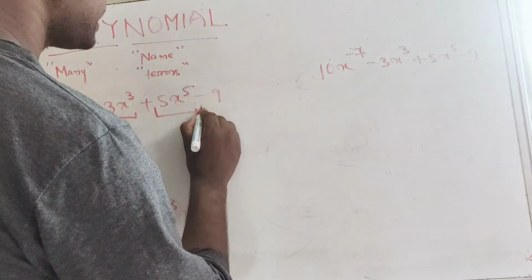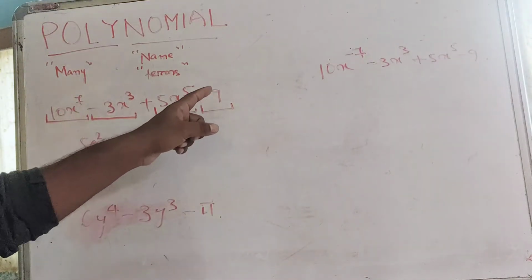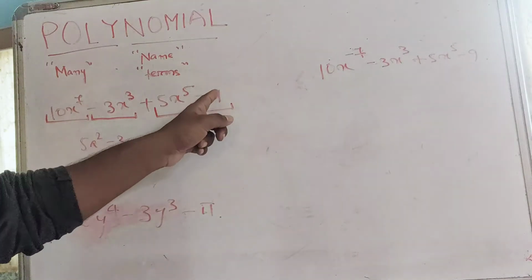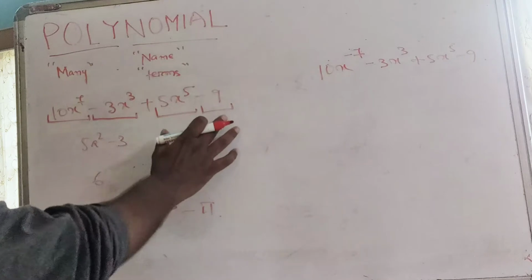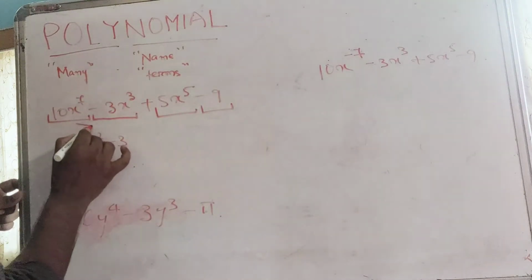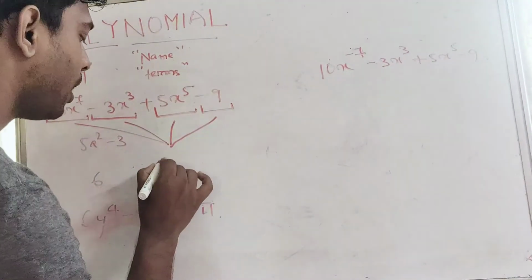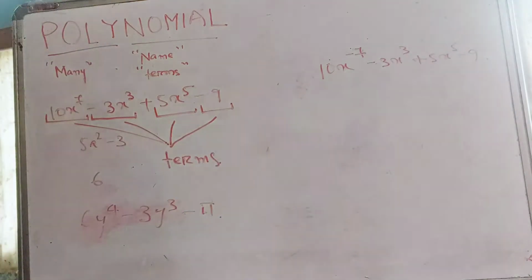And our last term is minus 9, which can also be viewed as a constant term because minus 9 is not multiplied by any variable. Let me write it down. These are all terms, the terms of a polynomial.